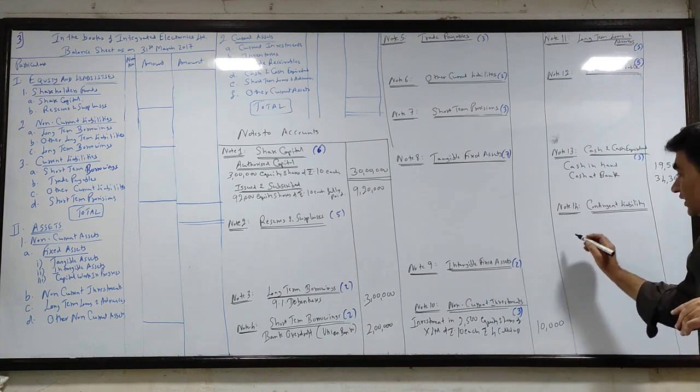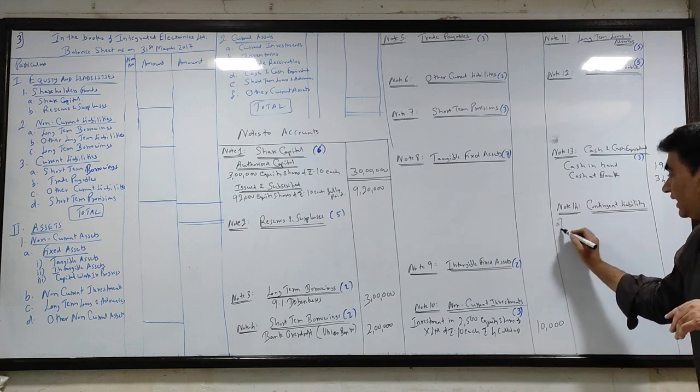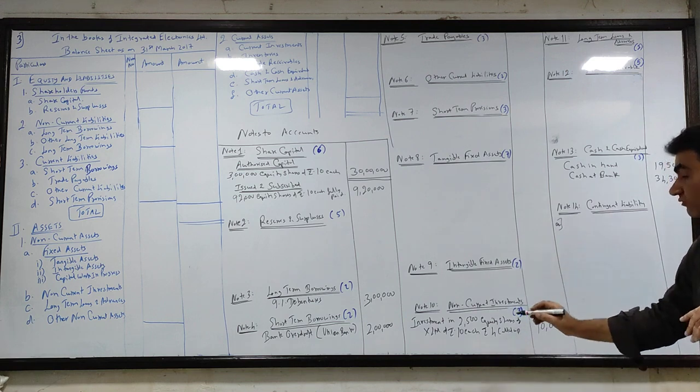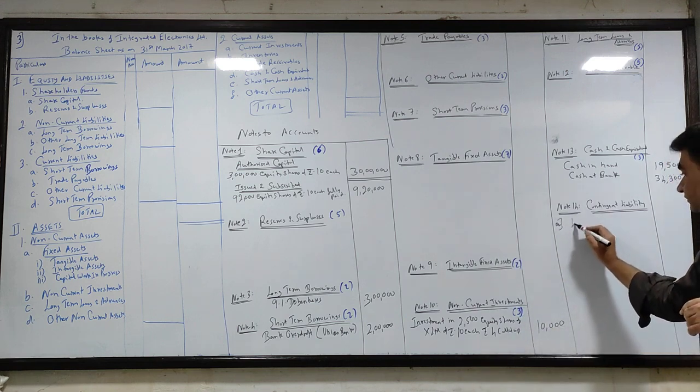So note for contingent liability, you can write a or 1. What you will write? See the words.